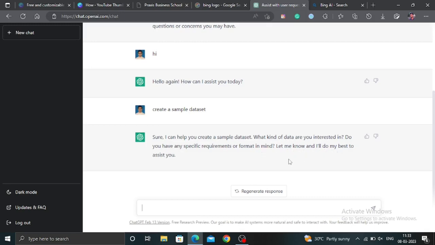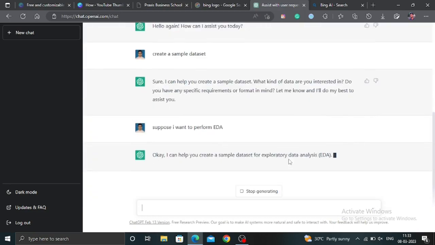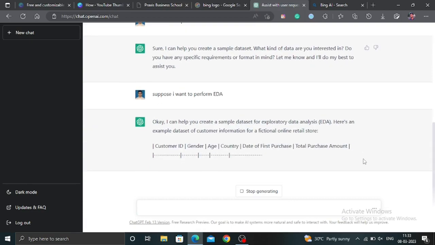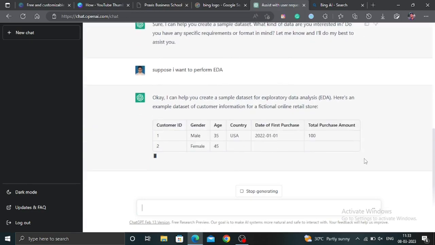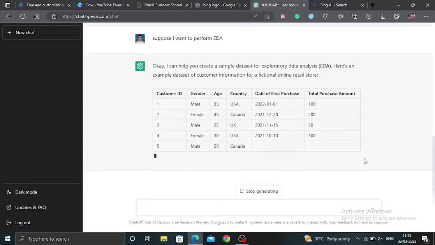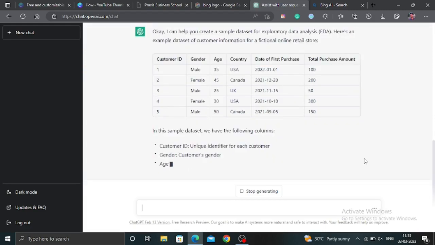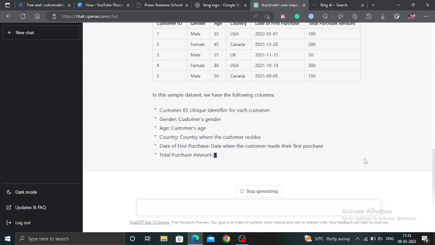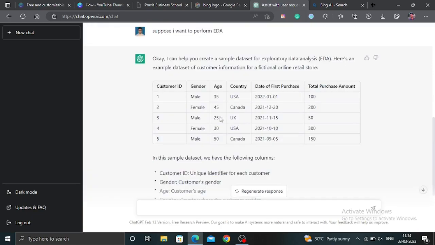Do you have any specific requirements or format in mind? Let me know. So suppose I give it an instruction that I want to perform EDA. Now you can see that it started to generate a sample dataset for EDA, which is really great. It's really intelligent. It generated a dataset which is appropriate for EDA.